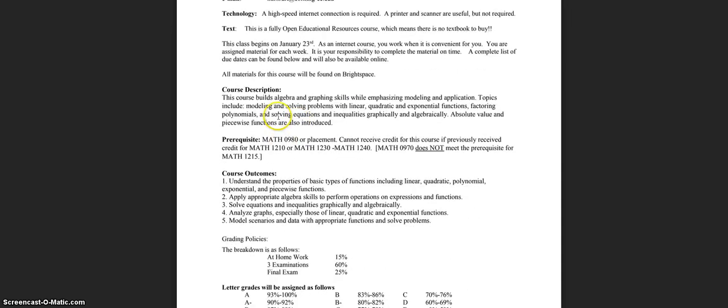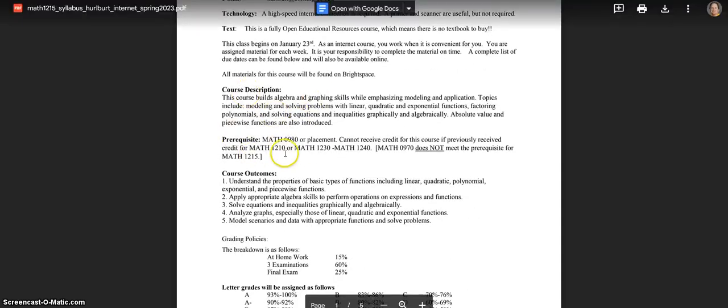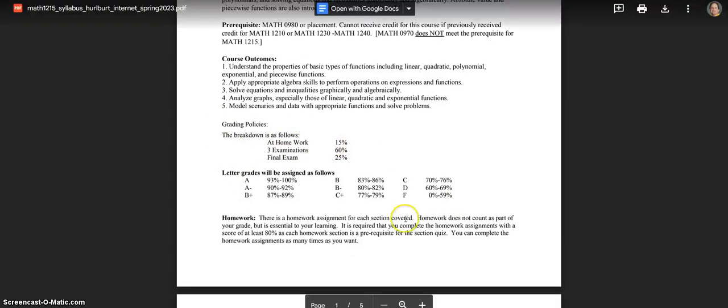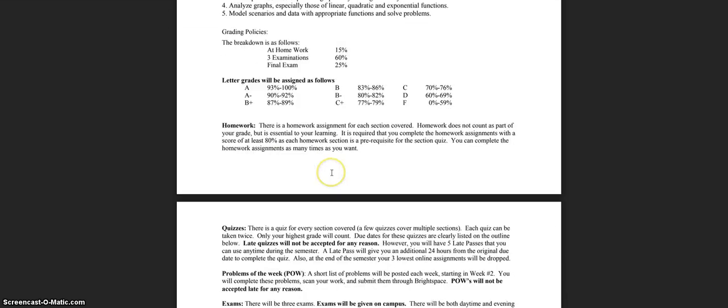All right, so there's a bunch of stuff here: course description, course outcomes. You can read all that. This is important stuff here: grade policies. I'm not going to read through that. You should read through it on your time.